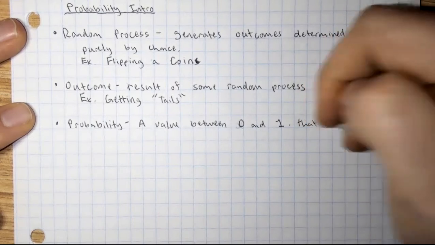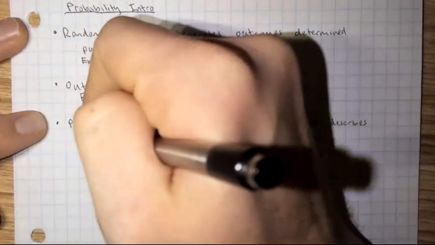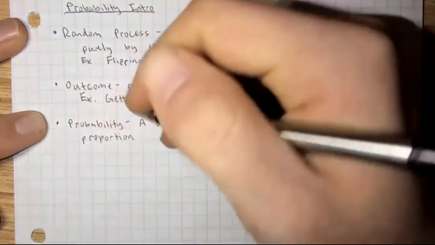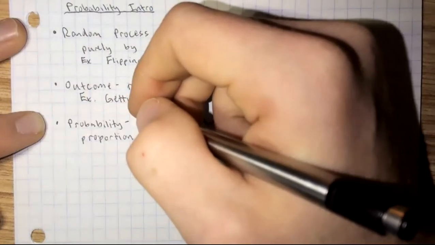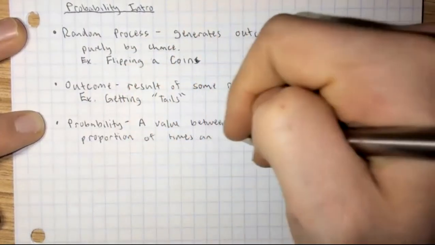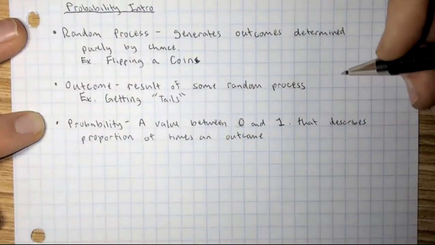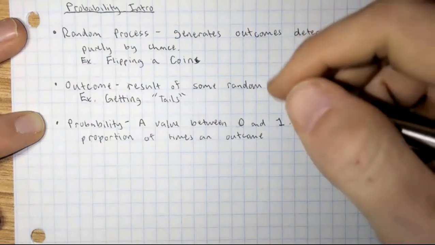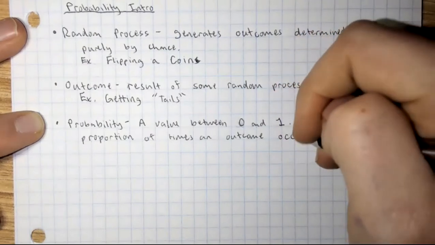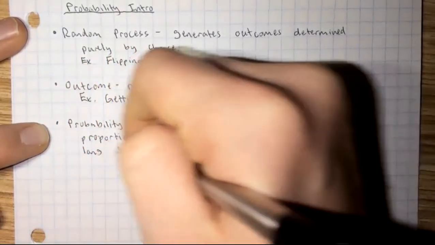A value between 0 and 1 that describes, a good word to use here is probably proportion, the proportion of times an outcome occurs in a long series of trials.